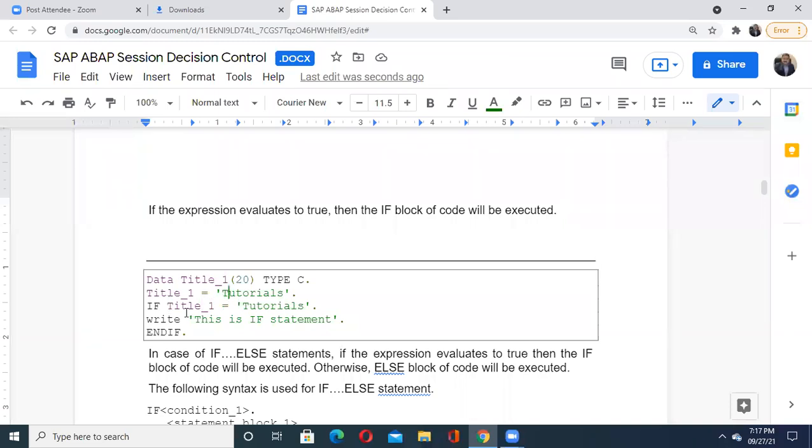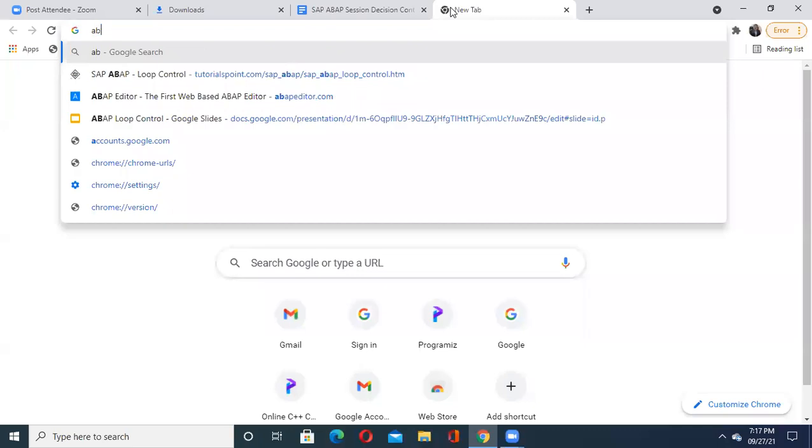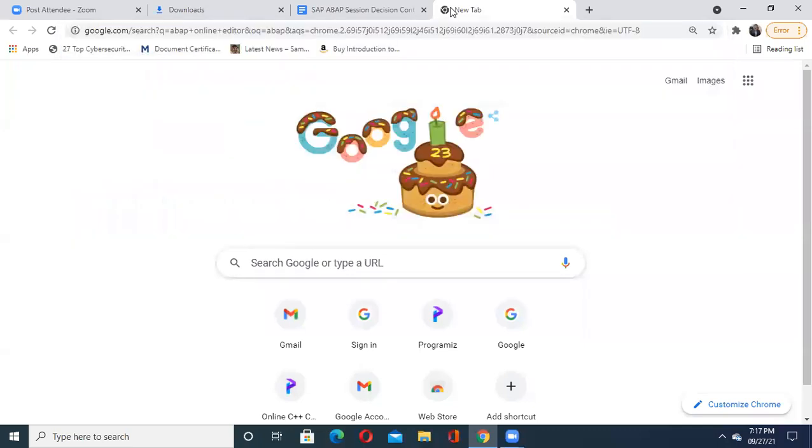Then if title one is matching with your tutorials, then we are just going to display, this is if statement. I'd like to tell you, I have taken it from tutorialspoint.com, so it is highlighting the same thing. I'll just copy it for a minute and let us check it on our ABAP online editor. We'll just try to test our code here.